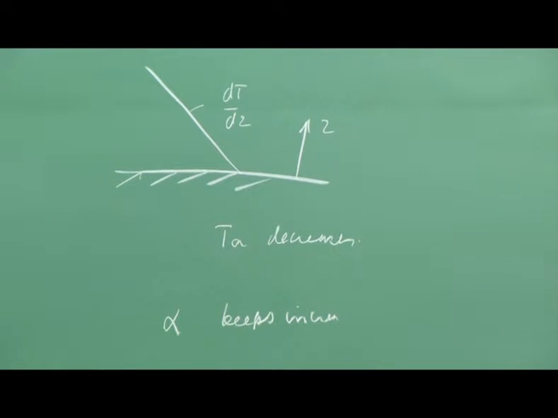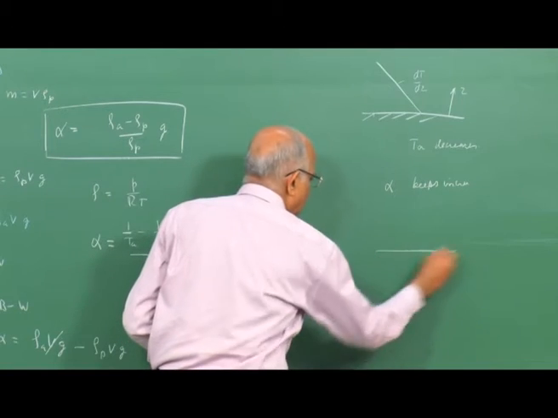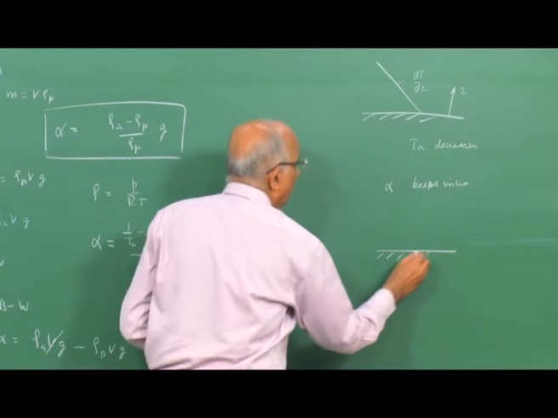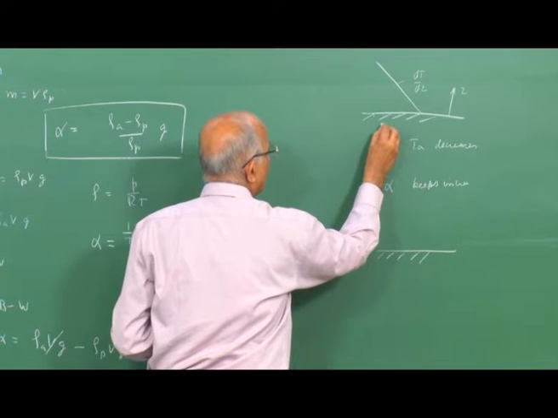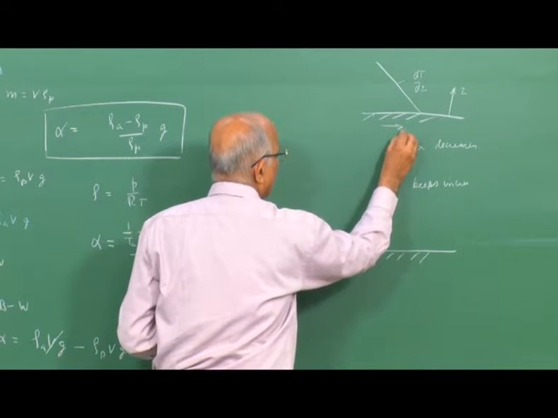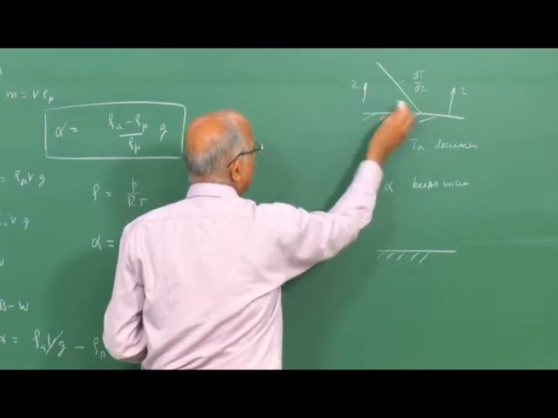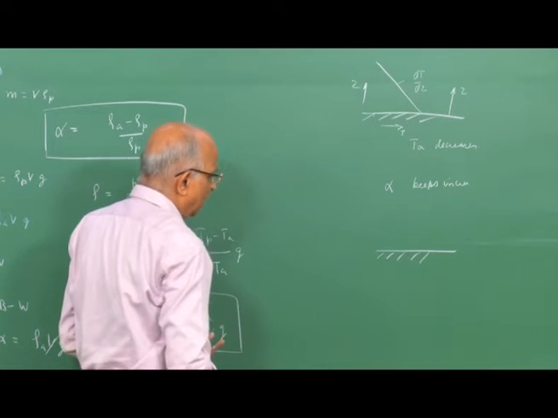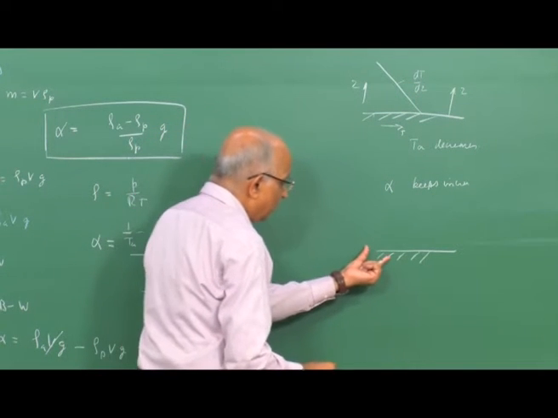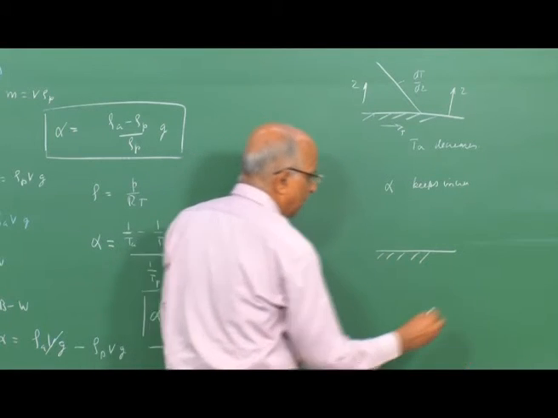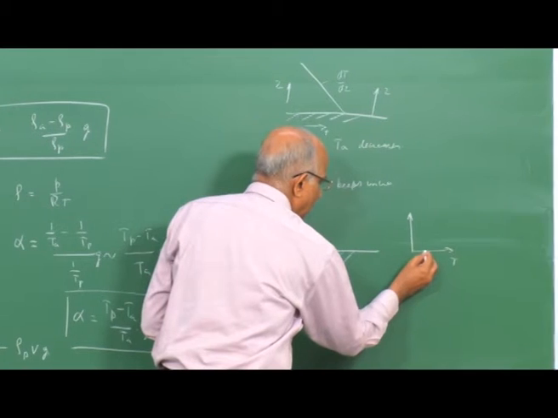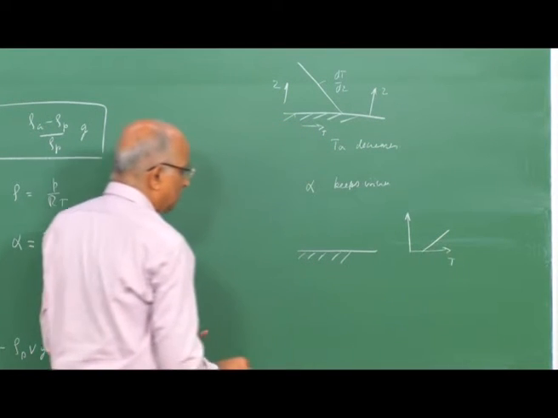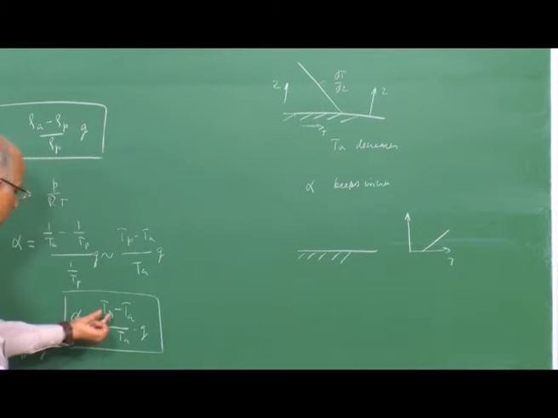That is, the acceleration of the parcel of gas keeps increasing as it moves up because of the negative temperature gradient. But supposing I am talking in terms of temperature inversion, wherein instead of having a negative gradient, I showed temperature like this, and this is my altitude Z. Supposing I talk in terms of a positive gradient, that means the temperature increases with altitude. What is going to happen?